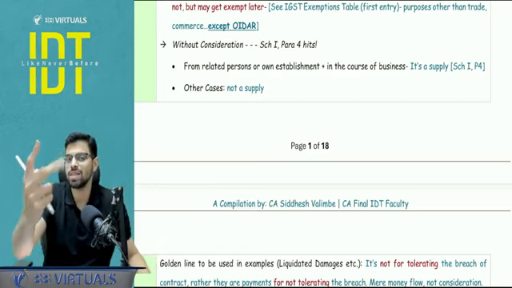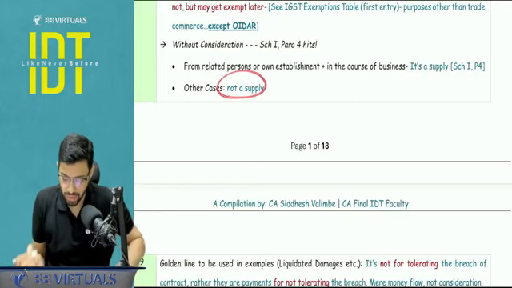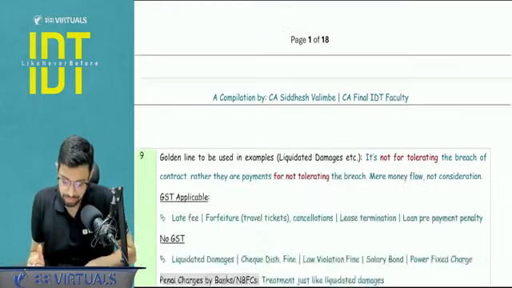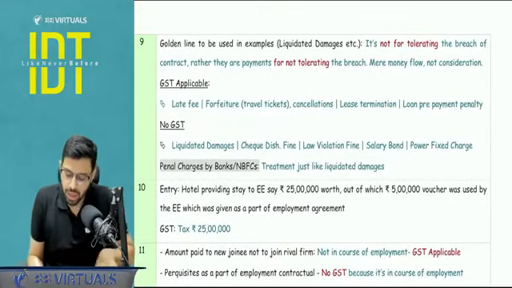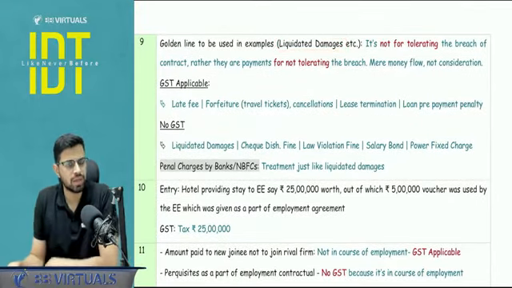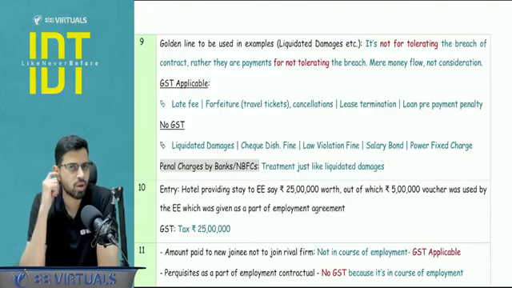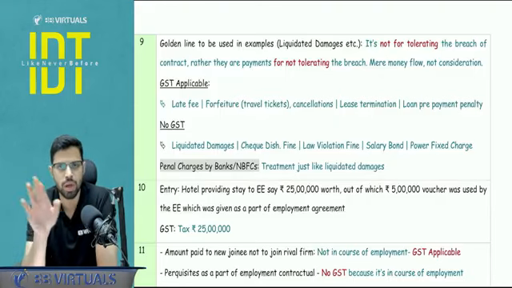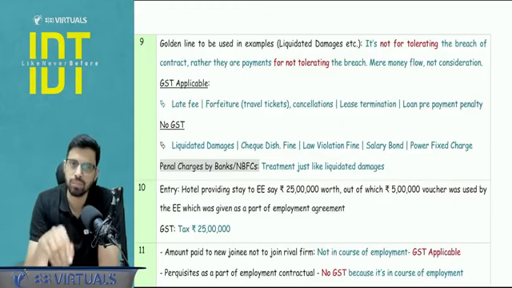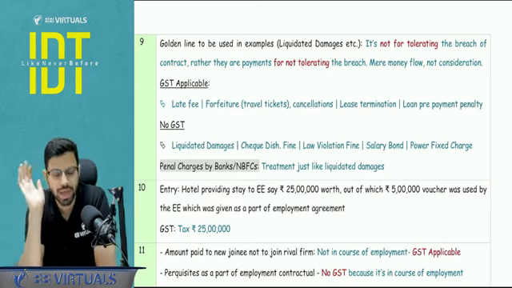If both of these conditions are satisfied, yes, it is an import of service. If not, it is not a supply. Okay. If yes, it is an import of service and it is a supply. Now, liquidated damages, check, fine, dishonor. There is a certain list of items that we learn. In what context? We understand these entries in the context of paragraph number 5e, schedule number 2, that is agreeing to the obligation of doing something, tolerating something, and those things we analyze and study, right?